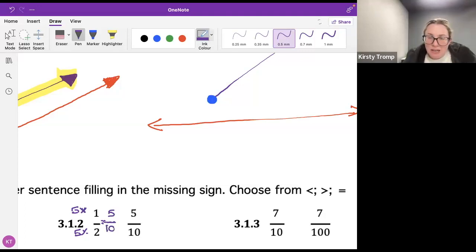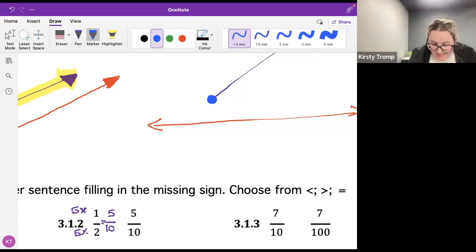Good. Now, Mulalo, tell me. I've got 5/10 and 5/10. Which one's bigger? None is bigger. They're both the same. They're both the same, so I'm going to put an equal sign here. Well done. Thank you so much. Cool.